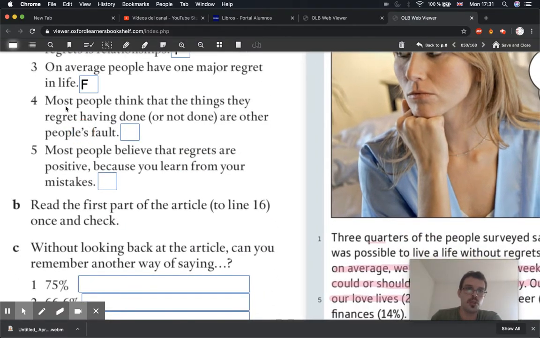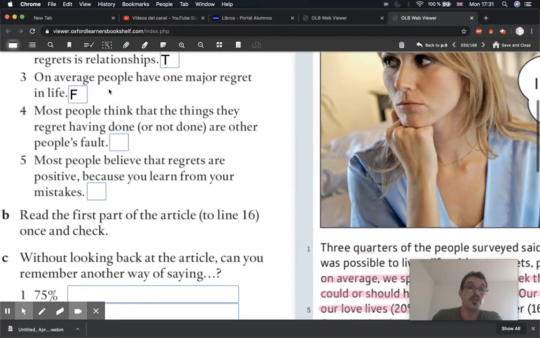Number 4, most people think that the things they regret having done or not done are other people's fault. So most people think it's somebody else's fault.